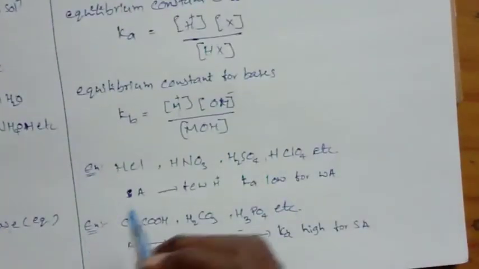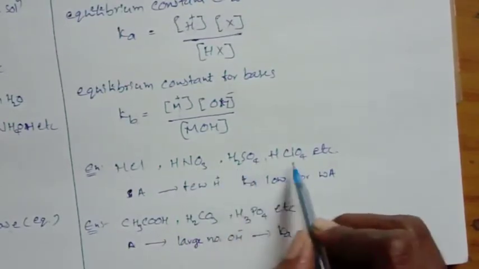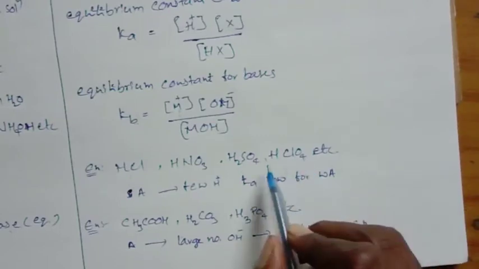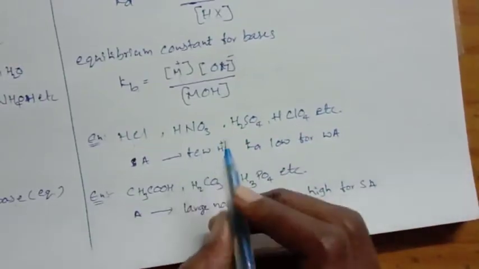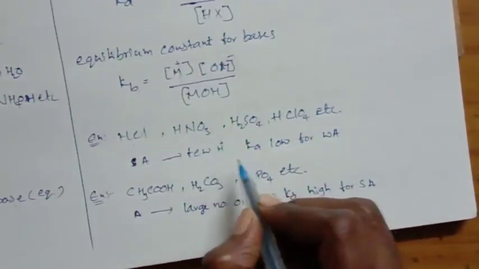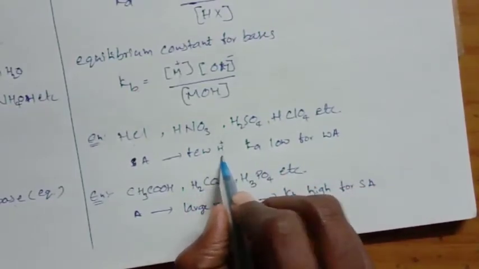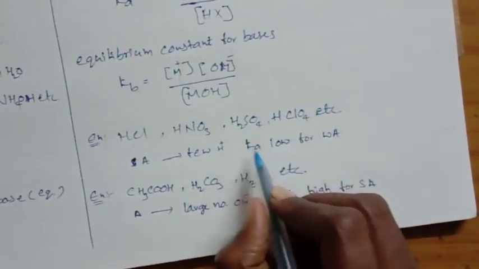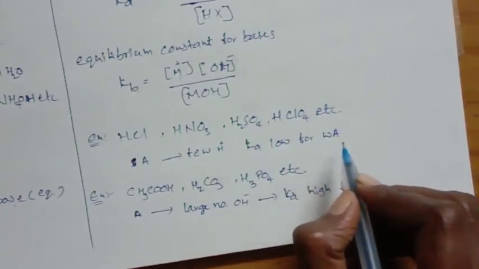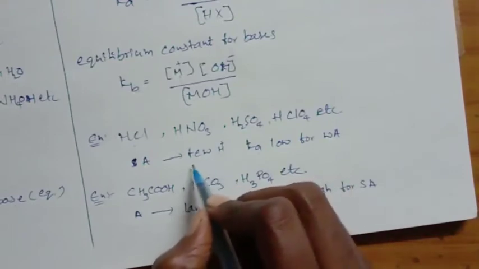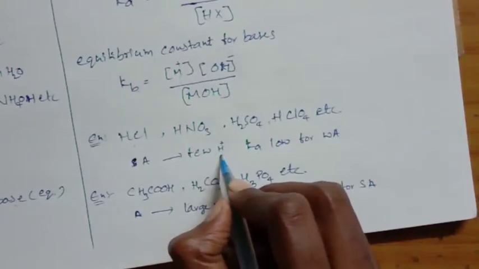For examples, HCl, HNO3, H2SO4 are acids which produce few H plus ions, and Ka is very low, so they are called weak acids according to this theory.